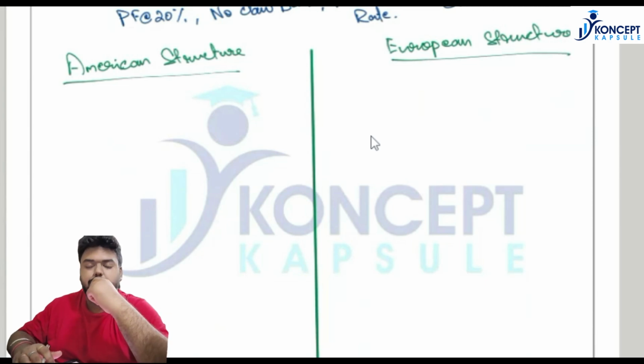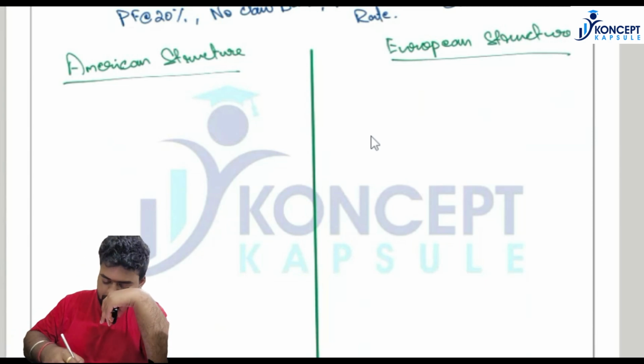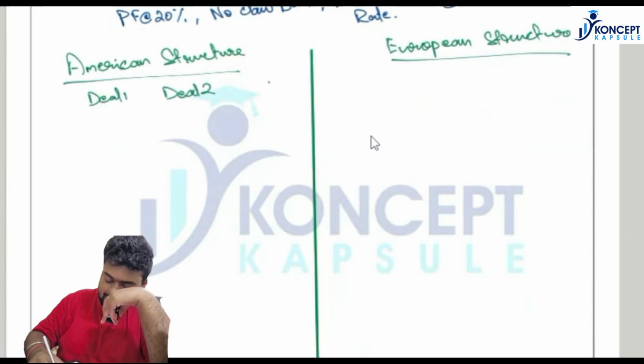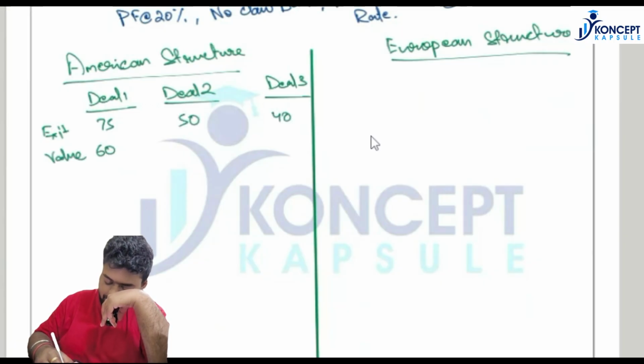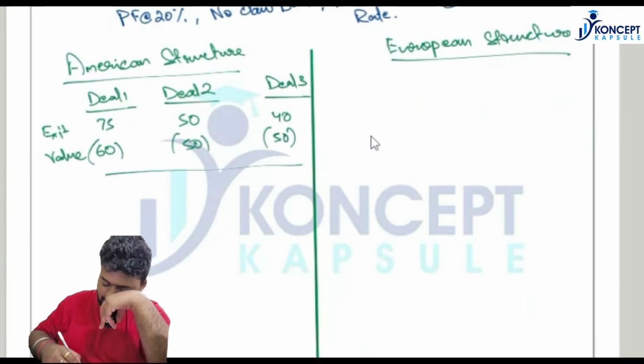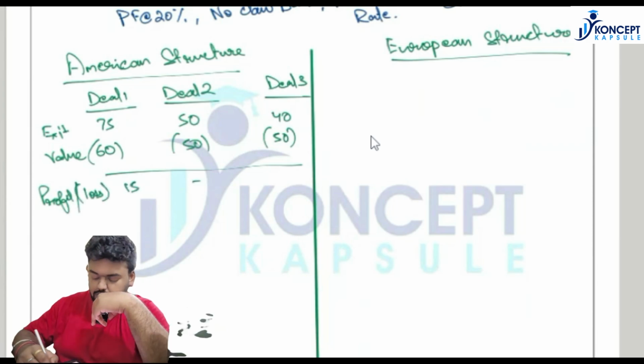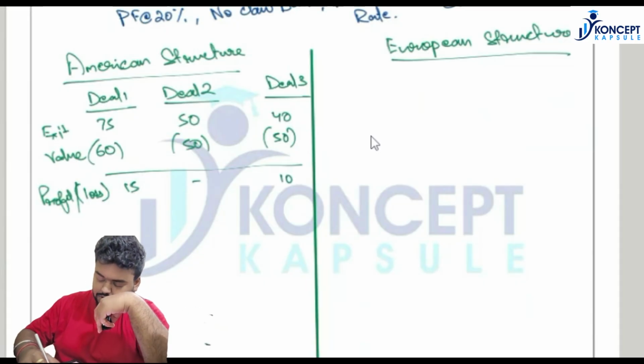So now let us compute the GP share. So in deal 1, deal 2, deal 3, exit is given at 75, 50 and 40. Value was 60, 50 and 50. Profit slash loss. So profit is 15, no profit, no loss in deal 2, and in deal 3 loss was 10.